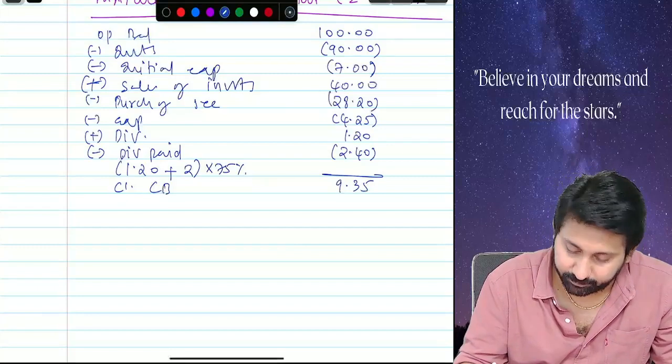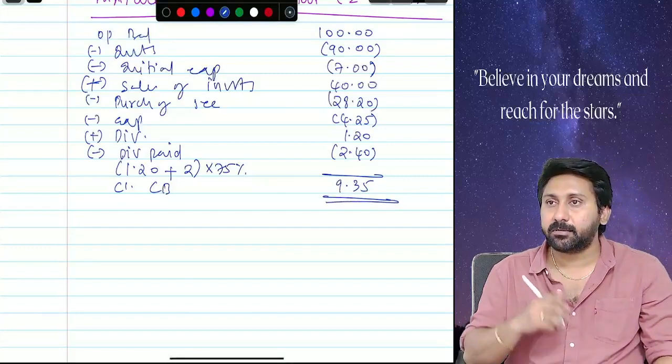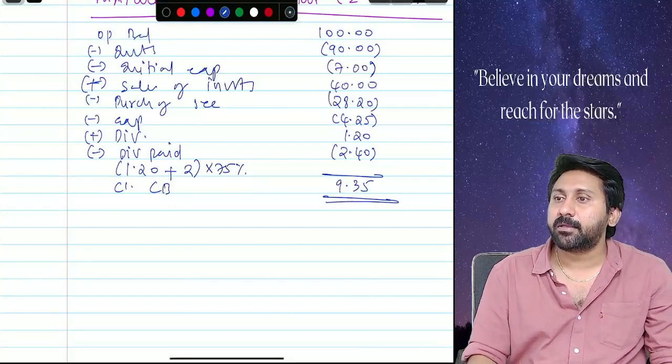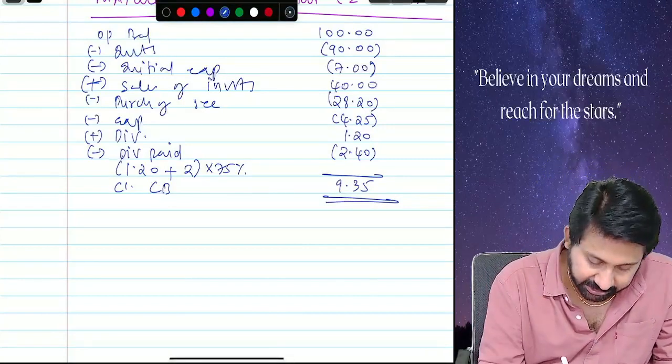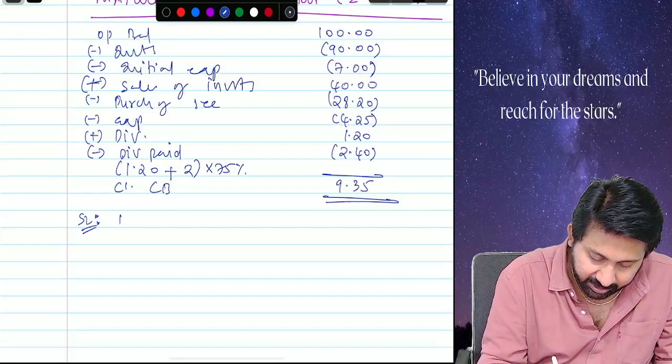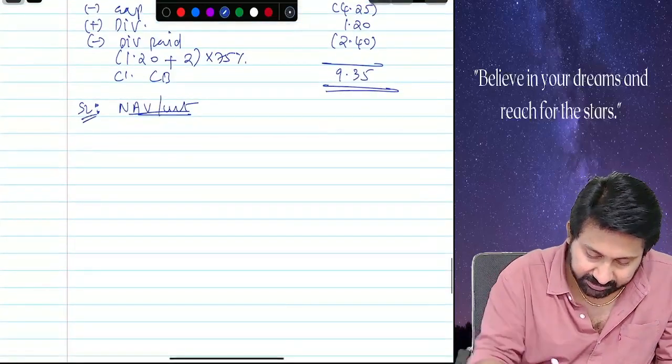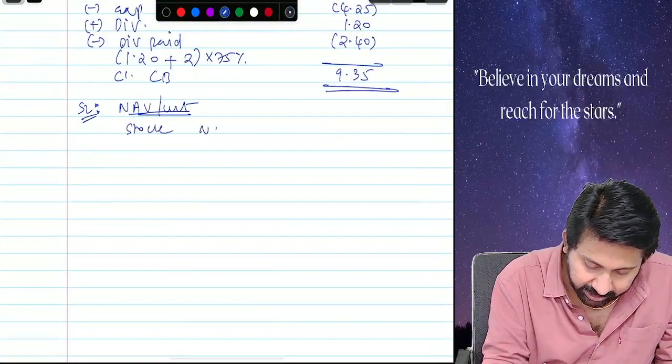$9.35. Others also please check once. 9.35. What is 9.35? Cash balance. Okay. Second step. What is the second step you need to calculate? NAV per unit. First, stock NAV.